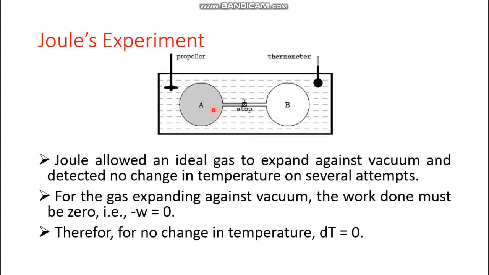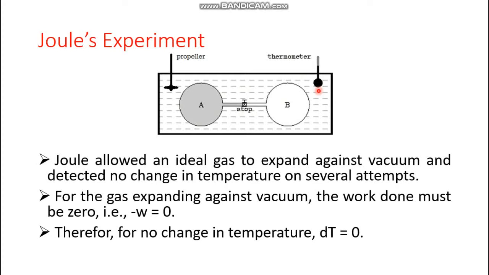So if the left hand side bulb is bulb A and the right hand side is bulb B, then he completely evacuated bulb B, and then opened this stopcock, so that he allowed this ideal gas to expand against vacuum and tried to detect any change in temperature. This propeller was helping in making the temperature uniform throughout this water bath, and this thermometer was immersed in order to detect the temperature change.